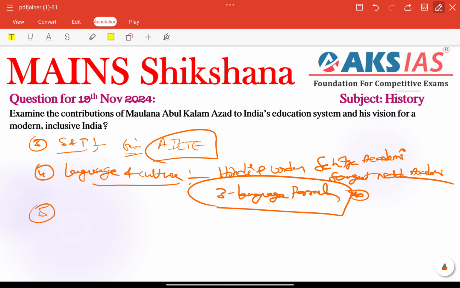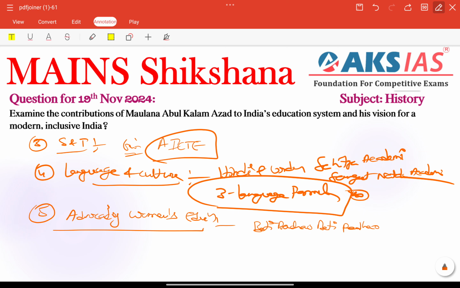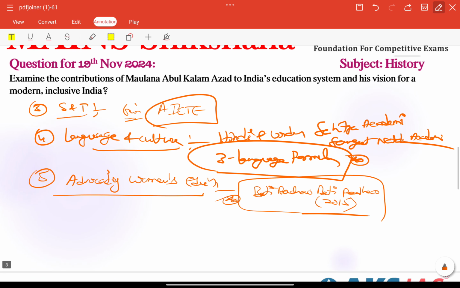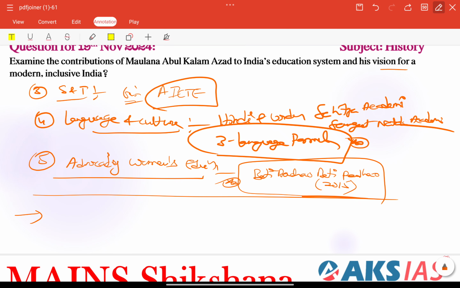Next, the fifth contribution is advocacy for women's education. He advocated for women's education, which is a very important phenomenon here. He believed in empowering women through education only. For example, we can include recent policies like Beti Bachao, Beti Padhao, which we started in 2015, that resonate with his ideals. Very important.